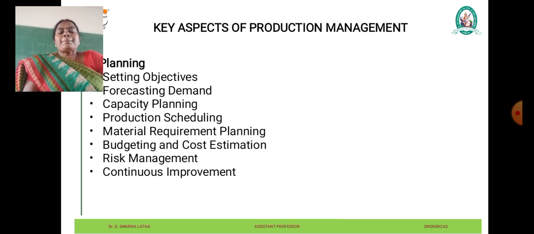Next, we can see the capacity planning. Capacity planning involves determining the production capacity needed to meet forecast demand. It includes assessing available resources such as machinery, labor and facilities and identifying any constraints that may impact the production capacity. Capacity planning helps in optimizing resource utilization and avoiding bottlenecks in the production process.